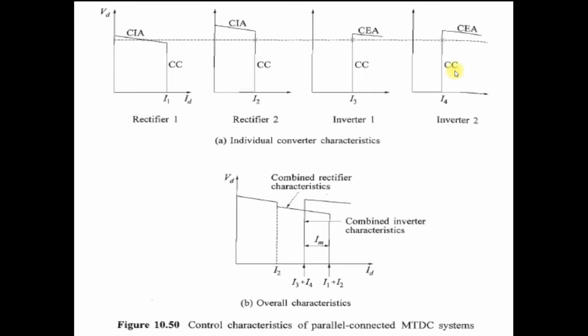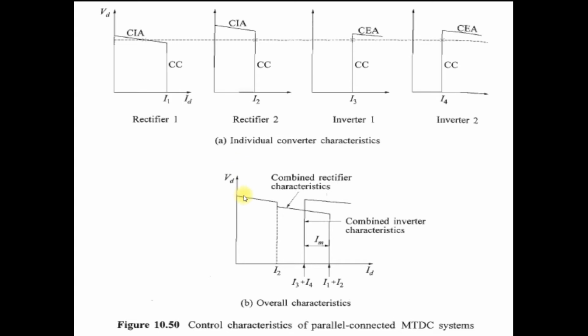Now combine all these 4 converter characteristics and then we make the overall characteristics. You can see that this one is figure B, that is the overall characteristics. You can see that the constant current order of rectifier 1 is higher than the current control setting of rectifier 2. So when we combine the rectifier 1 and rectifier 2 characteristics, it becomes like this.